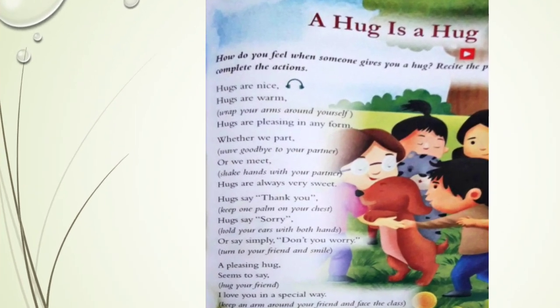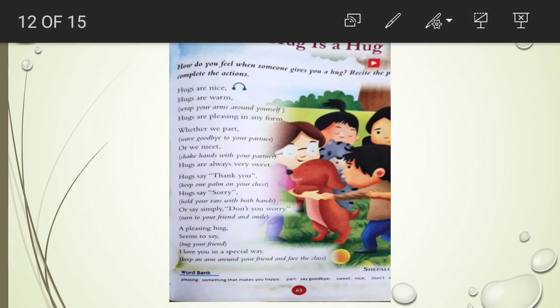What are the rhyming words? Hugs are nice, hugs are warm, hugs are pleasing in any form. So, children, here warm and form are rhyming. Okay, rhyming words. So, underline warm and form. Okay. Next, whether we part or we meet, hugs are always very sweet.